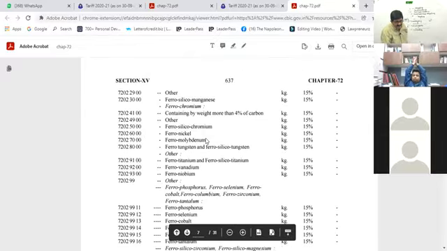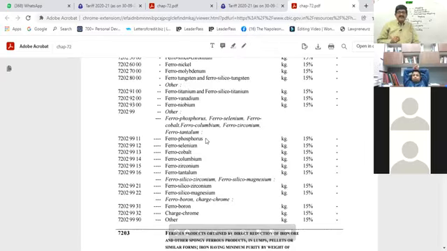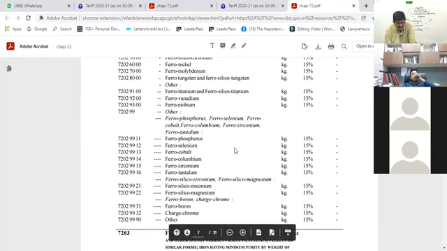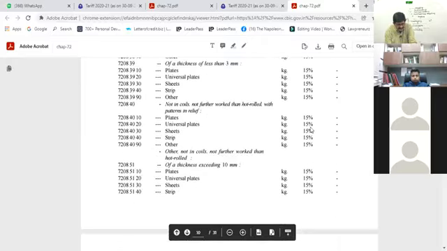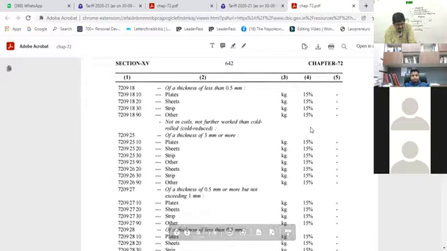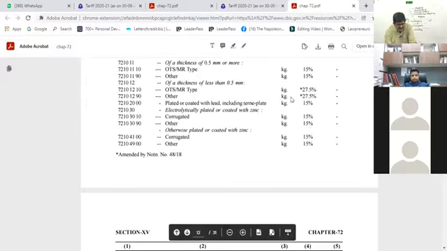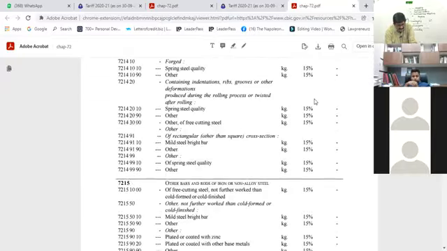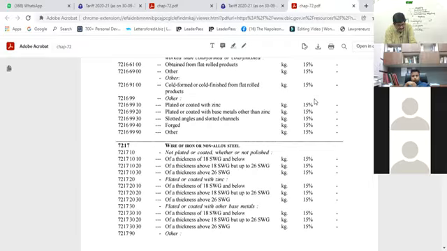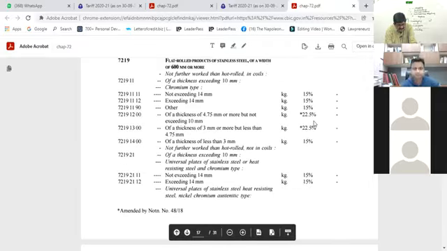So every time you can prepare number of charts, but the fact remains that not much variation is there as far as the rate of duty is concerned. Everywhere it is almost 15%. There are few exceptions where 22% also and 27% also. Just have a look at this. Say here, what are these articles? I also don't understand what are these articles. The rate of duty is 27.5%. Some more articles are there where 22% duty is also there. This is 22%.